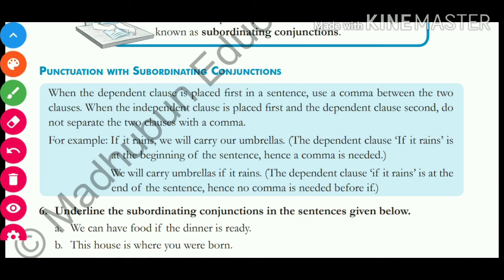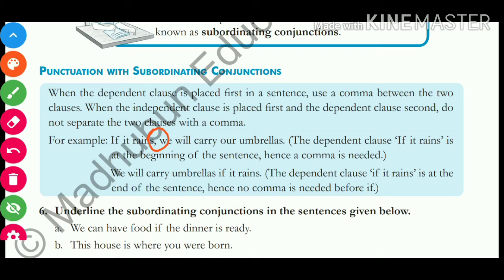Okay. Now, when the dependent clause is placed first, जैसे यहाँ पे देखो, in the example C, we have "if it rains". If over here is a subordinating conjunction. Okay, so since अगर if हमारा subordinating conjunction starting में आता है तो in that case we'll use a comma.